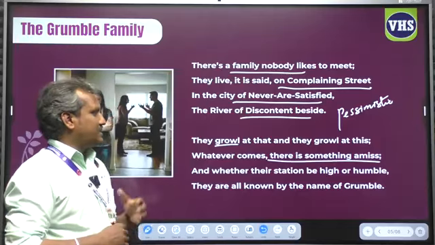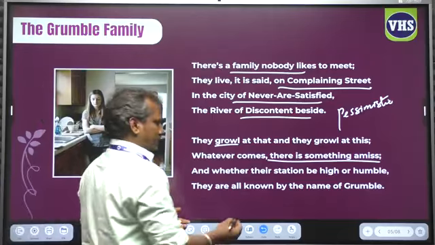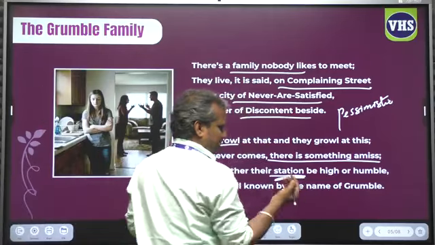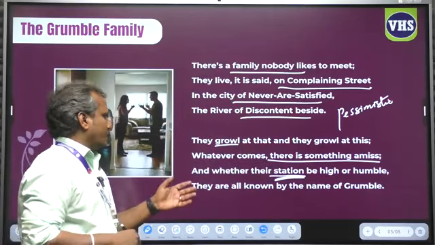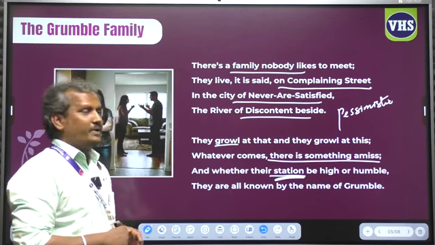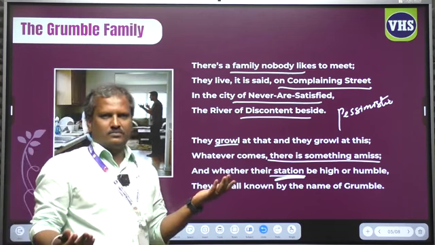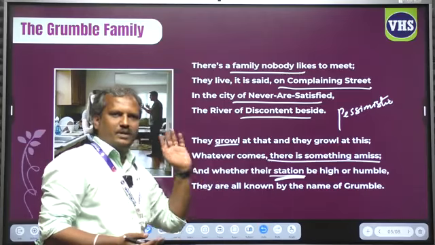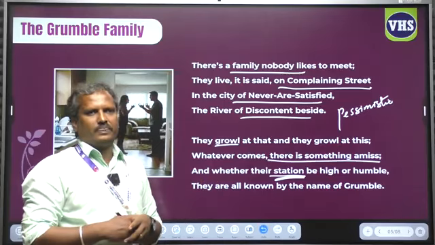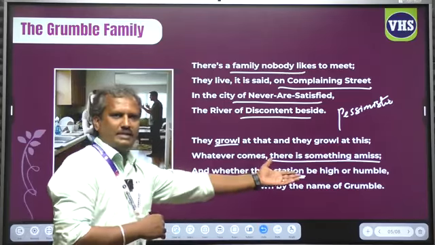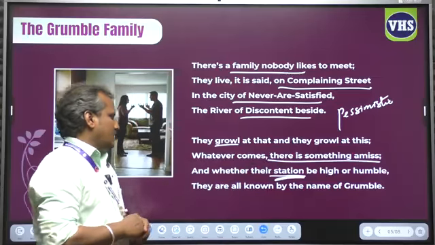And whether their station be high or humble, look at that. Station is nothing but their status. Whether their status may be high or humble, whether they are rich or poor, they will be complaining and they will be grumbling. They will not be satisfied even if they are rich, right?